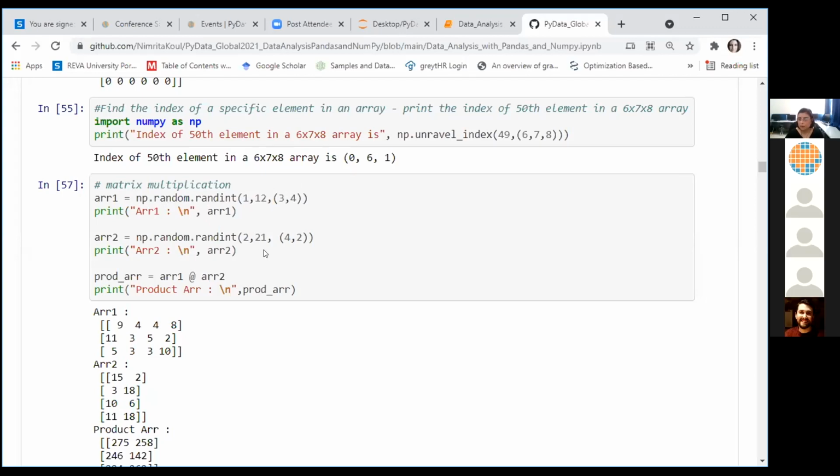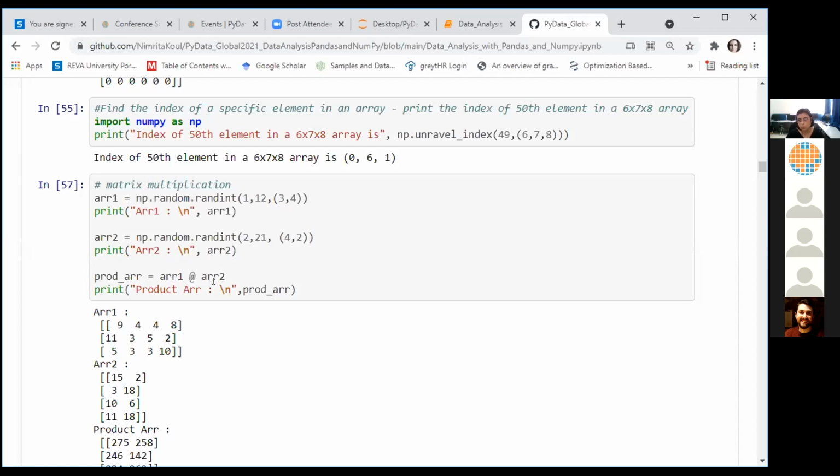This is my second array, which again is generated using random numbers between 2 and 21. And the layout is 4 and 2, which means it has 4 rows and 2 columns. By this shape, we are able to find that they are compatible, right? They are multiplication compatible. So we can take the product of these 2 arrays using this ampersand notation here.